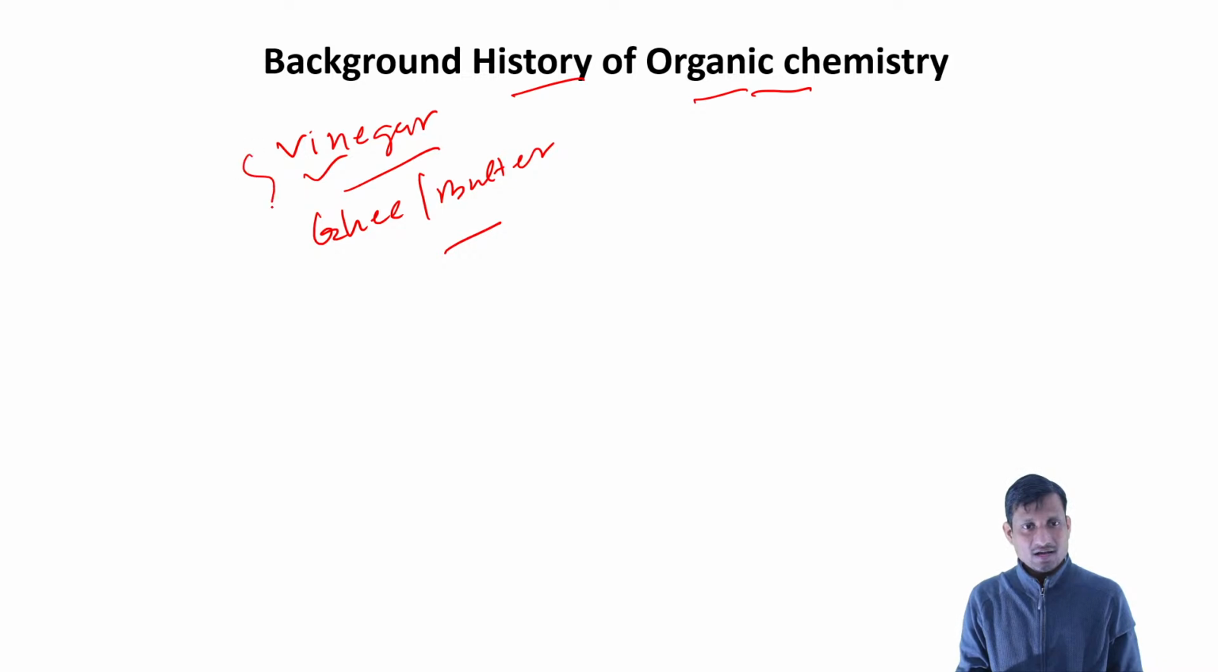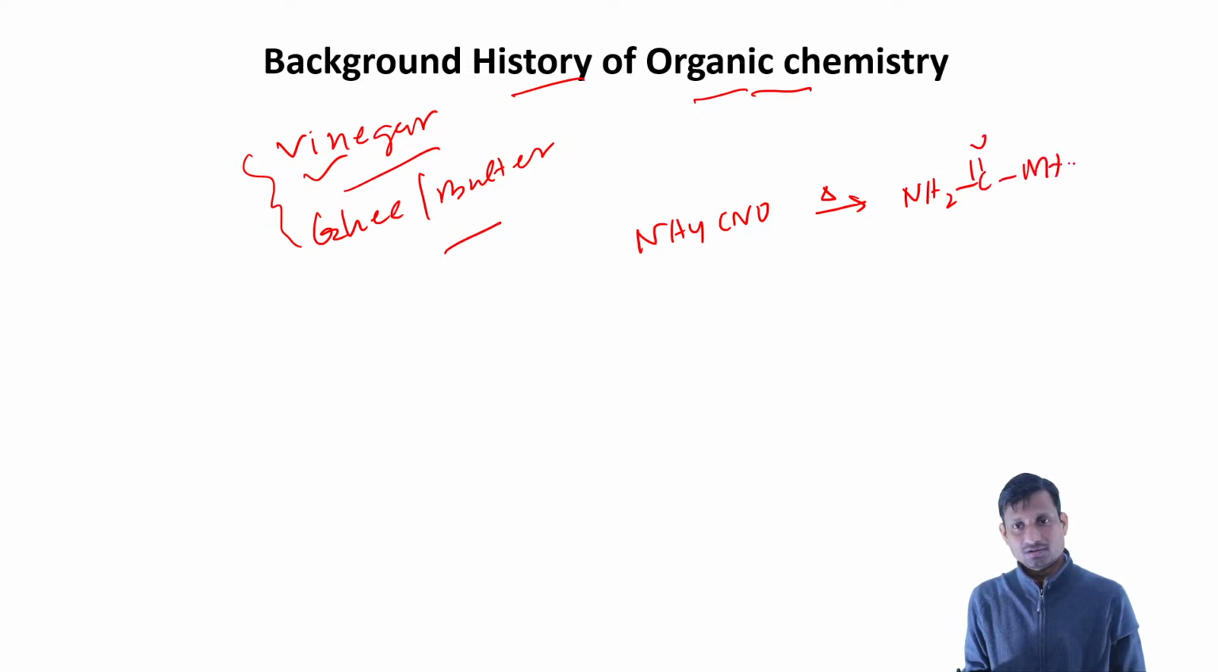But still, according to the scientific background, the first organic compound that we synthesized in the laboratory is urea. And we got this from ammonium cyanide. Basically, if you heat it, that will give you the urea. Okay, so this is urea, and you know that we frequently use this as a fertilizer, and this is ammonium cyanide.